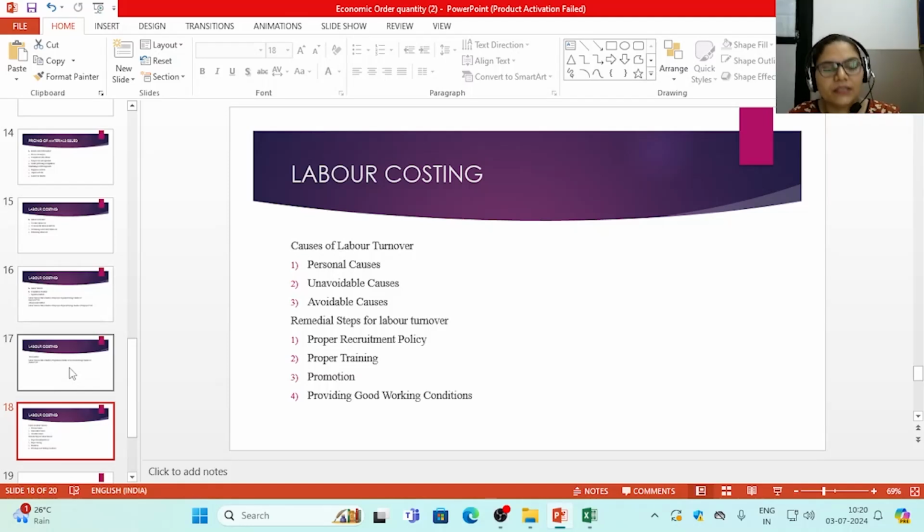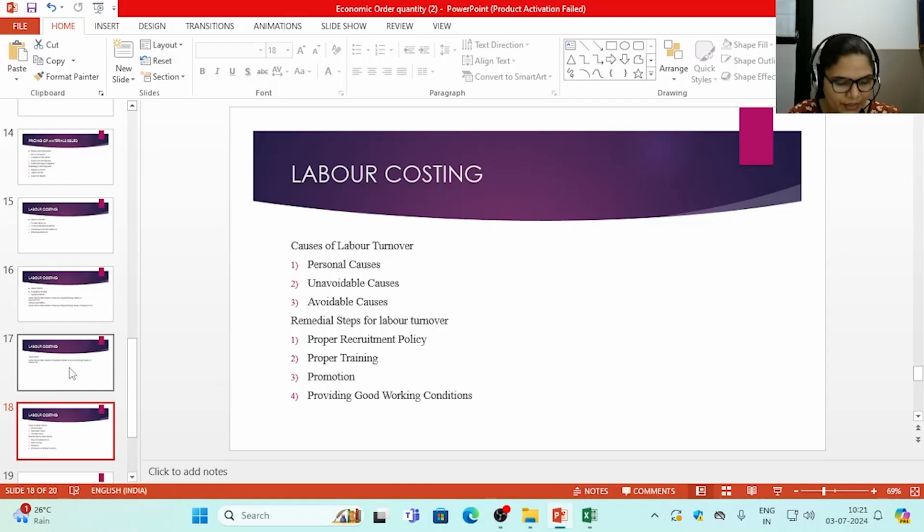When the workers get a better job elsewhere, when there is superannuation, and when they are facing domestic problems or family responsibilities, or they are facing certain illness due to accident or some genetic problems, and women employees can quit the job after marriage or childbirth, or they have their own mindset, they are not liking the working environment due to their own thought process. So these can be the personal causes of labor leaving the organization.